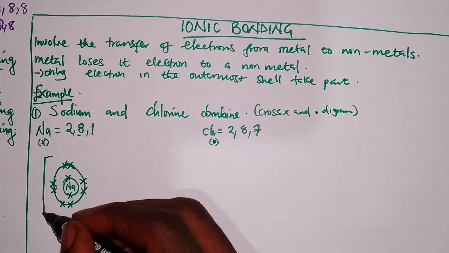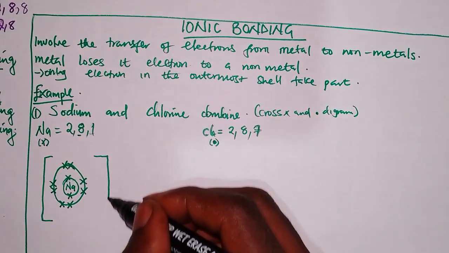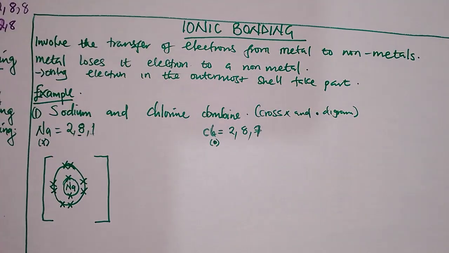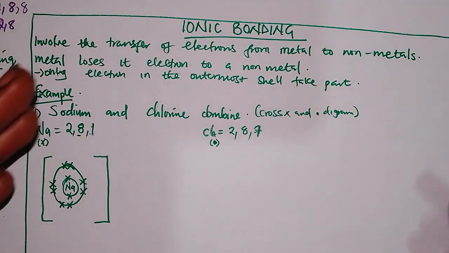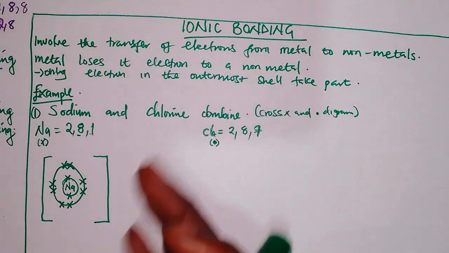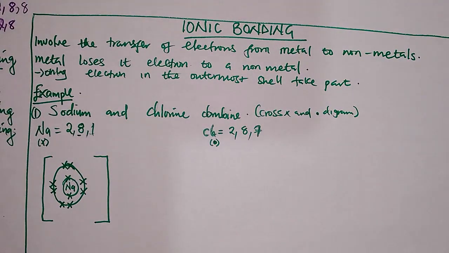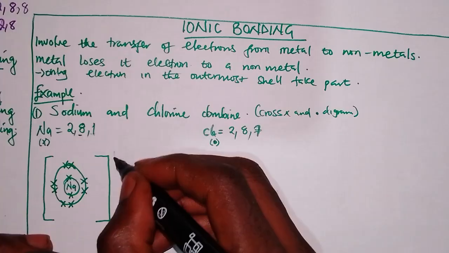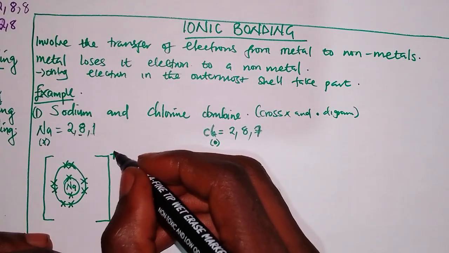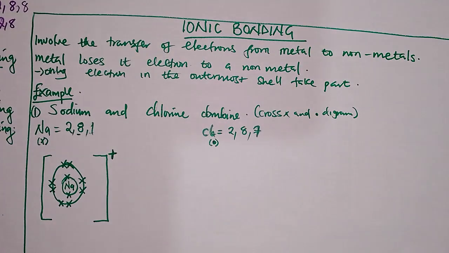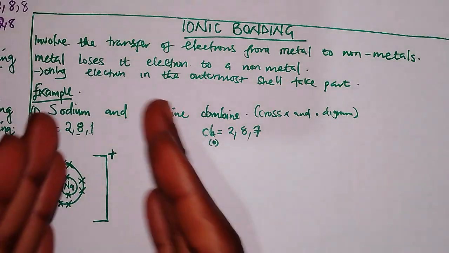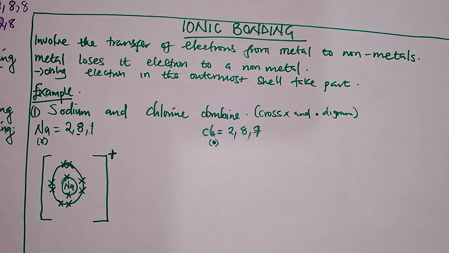Then you end there. Why are we ending there? Because we said metals lose electrons. Since sodium only has 1 electron and it has lost that electron, sodium has become positively charged because it has lost 1 electron. When it has lost 1 electron, we don't write 1 here, positive 1. No, we just put a positive sign.